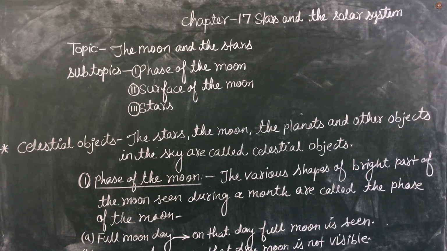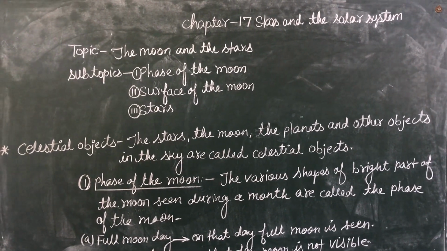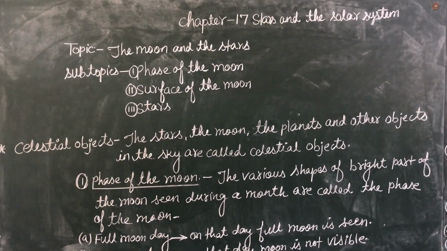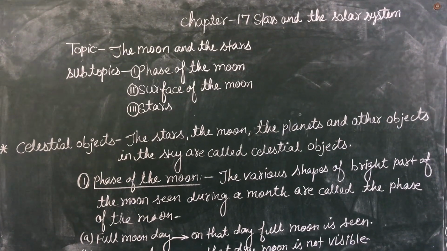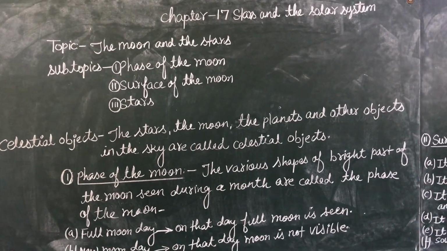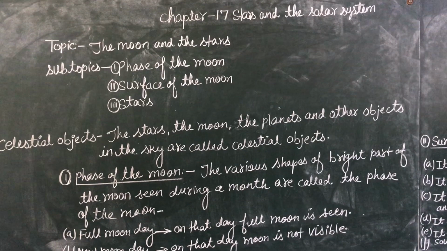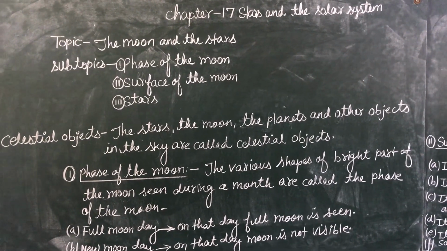But when you go to your villages, when you go on the roof at night, the sky is clear and you can see different bright objects around us. The stars, the moon, the planets and the other objects in the sky that you see are called celestial objects.